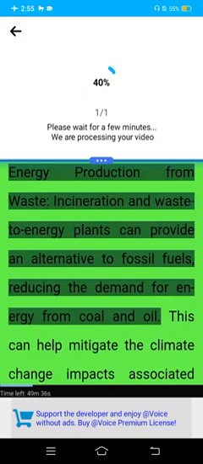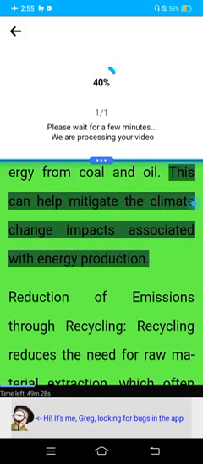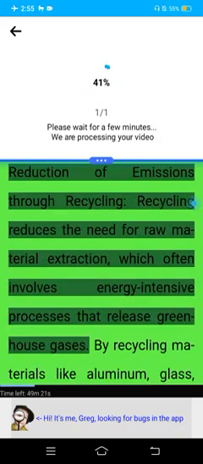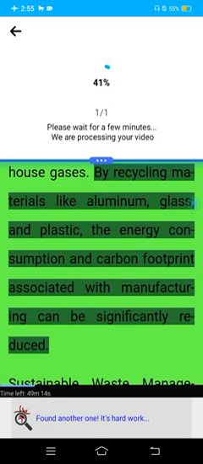Energy production from waste, incineration and waste to energy plants can provide an alternative to fossil fuels, reducing the demand for energy from coal and oil. This can help mitigate the climate change impacts associated with energy production. Reduction of emissions through recycling. Recycling reduces the need for raw material extraction, which often involves energy-intensive processes that release greenhouse gases. By recycling materials like aluminum, glass, and plastic, the energy consumption and carbon footprint associated with manufacturing can be significantly reduced.